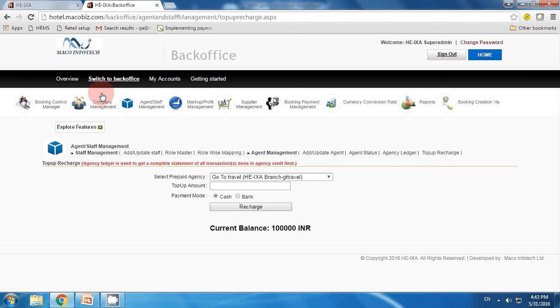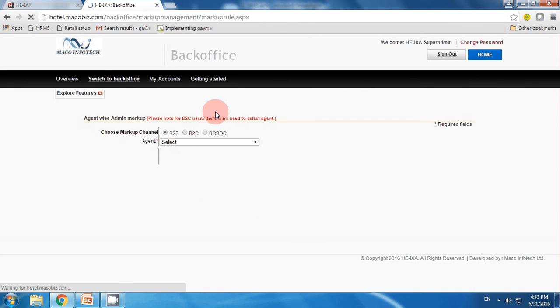Next is markups and profit management. Just click on it. You will get all the B2B modes, B2C or booking on behalf of direct client. You have all three options.